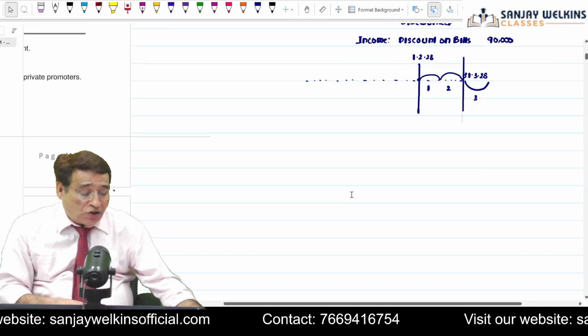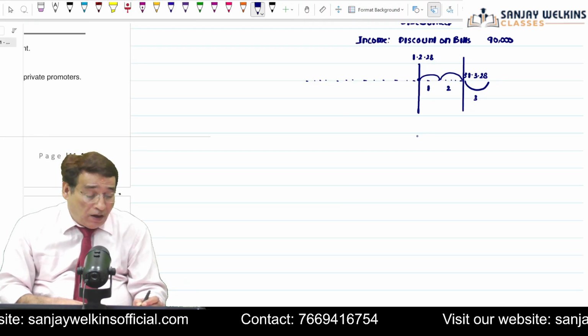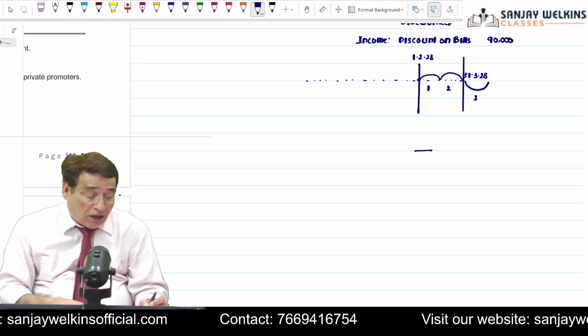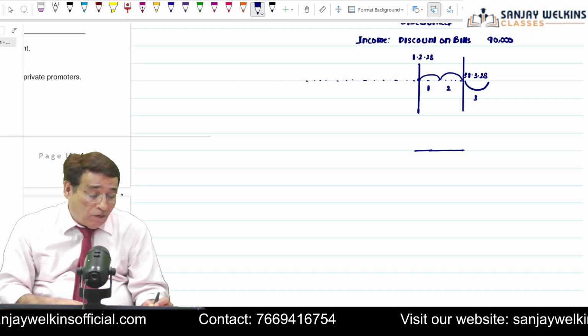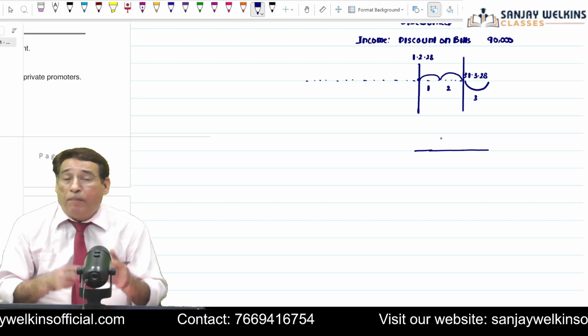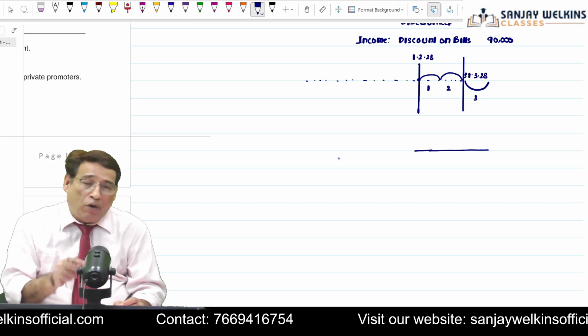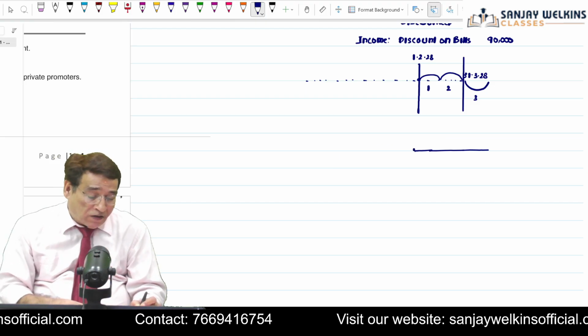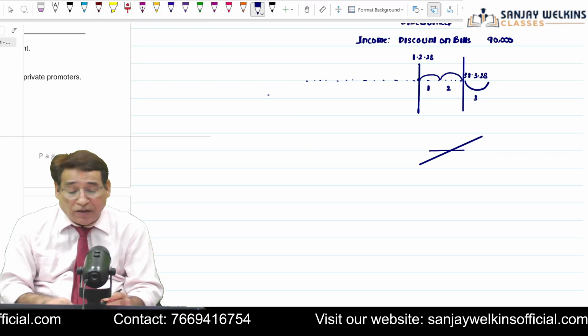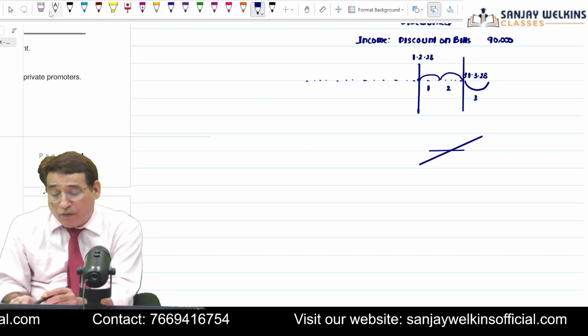And the bank has charged this discount. The bank has charged or earned this income. Why and how? The bank has charged this income on account of the fact that the bank is ready to wait for the next 3 months.